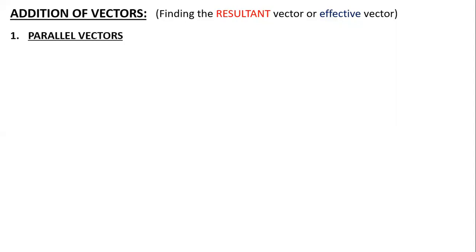Whenever I use the word addition of vectors, just remember that means you're finding the resultant or effective value. So whenever we learn addition of vectors, there is a word called resultant or effective. Now, what does that mean? Suppose I take an example of parallel vectors and we apply the arithmetic or algebra of vectors to it.